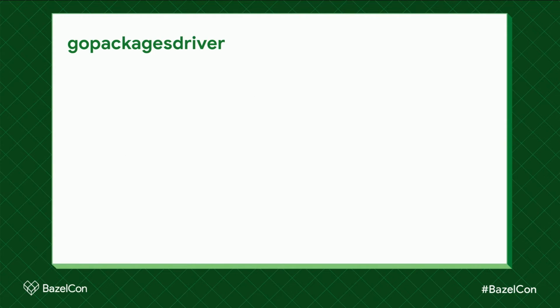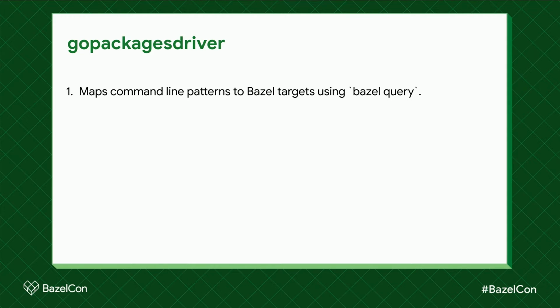So I kind of just told you about a lot of plumbing. How does this actually work? The driver maps command line patterns to Bazel targets using Bazel query. For each pattern, it produces an expression that can be used in the Bazel query language, and it combines all those together. It runs Bazel query once and unions the outputs. So we have a list of targets, at least.